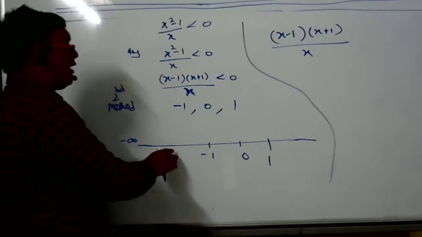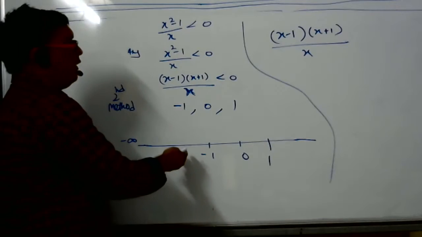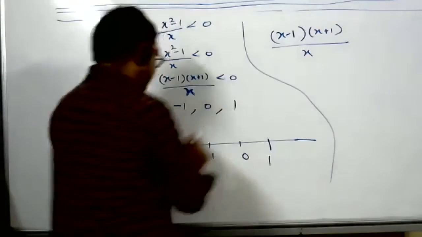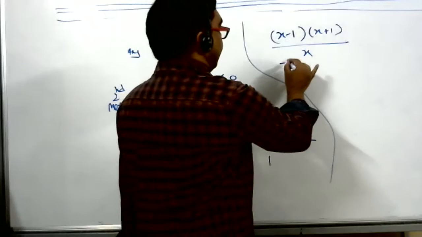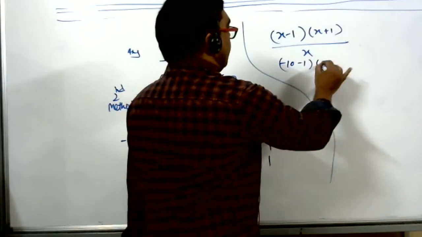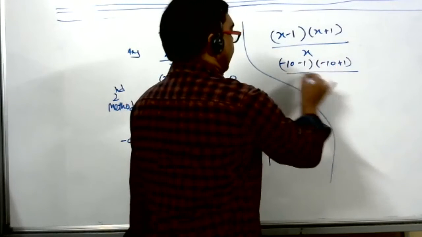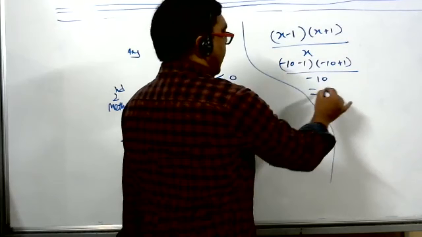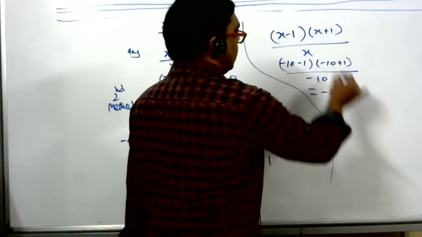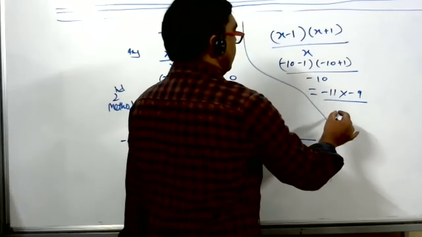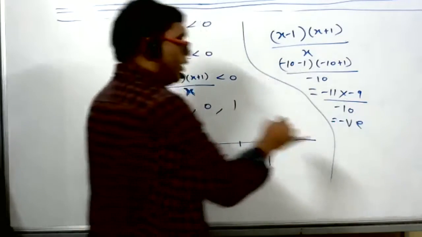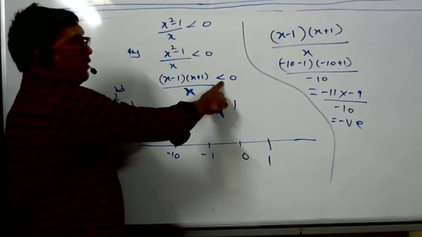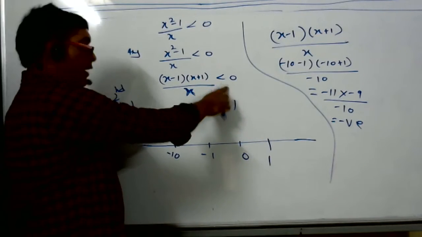Suppose I take minus 10. Put here, what will you get? Minus 10 minus 1, minus 10 plus 1, by minus 10. So what will you get? Minus 11 into minus 9 by minus 10. You will get negative. We want negative, and here also they are asking negative. So this is matching.